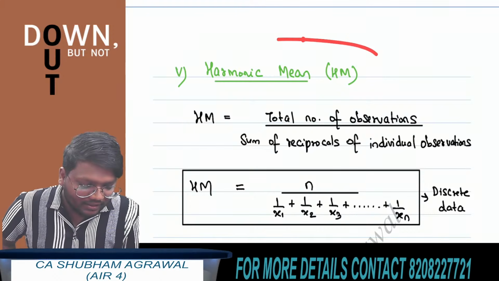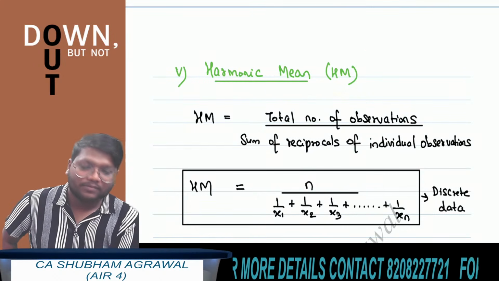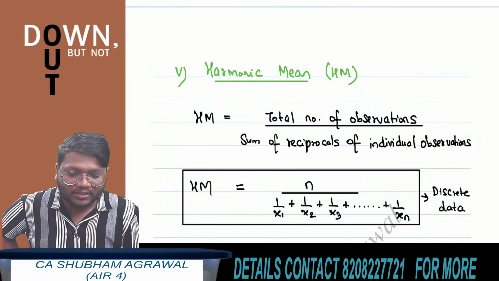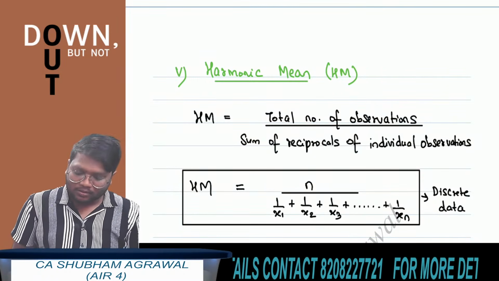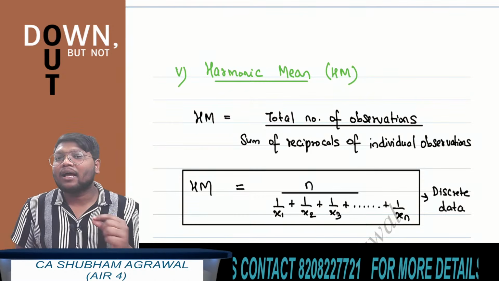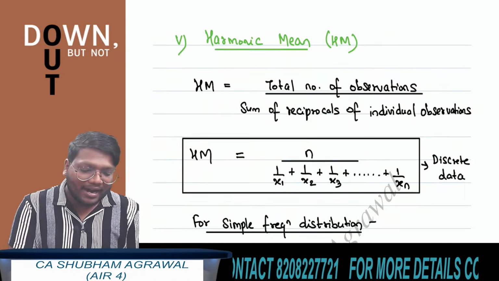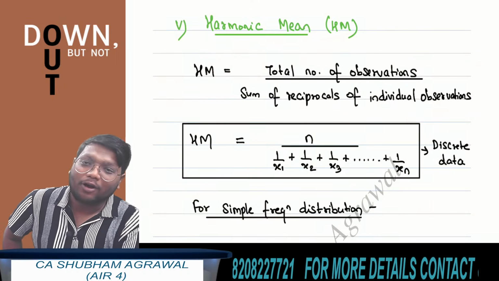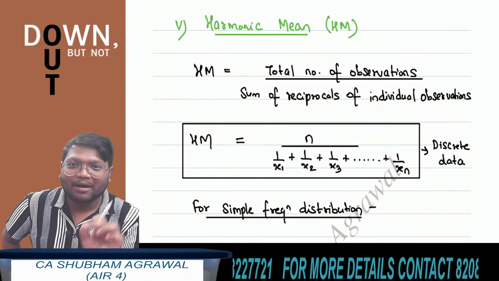Now we are starting with the next measure, harmonic mean. What is the formula to find harmonic mean? The formula to find harmonic mean is number of observations divided by sum of reciprocals of individual observations.